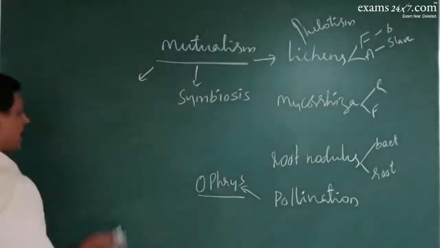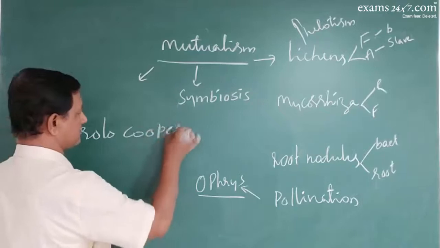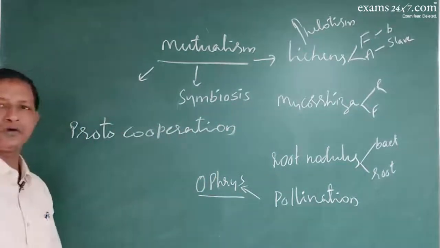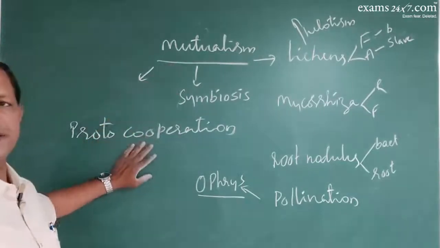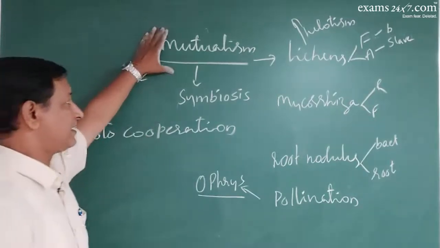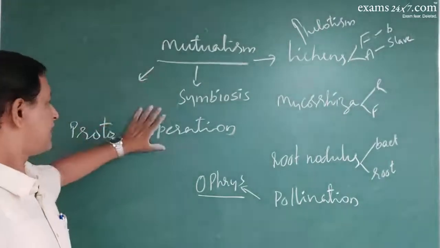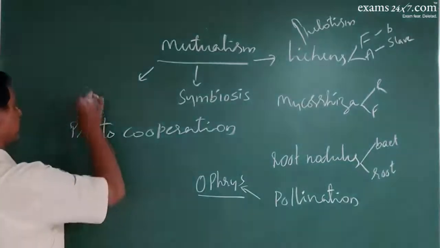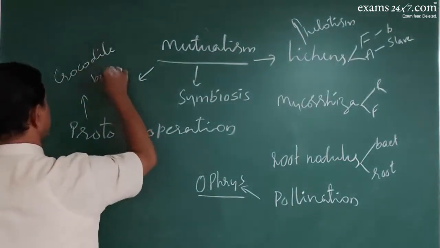Okay, so these are the various aspects of the interactions taking place in a population. We also have one more interaction called proto-cooperation. Actually, mutualism and proto-cooperation are quite close, but the difference is that in mutualism the association is permanent, while here the association is not permanent. For example, you have crocodiles and birds.